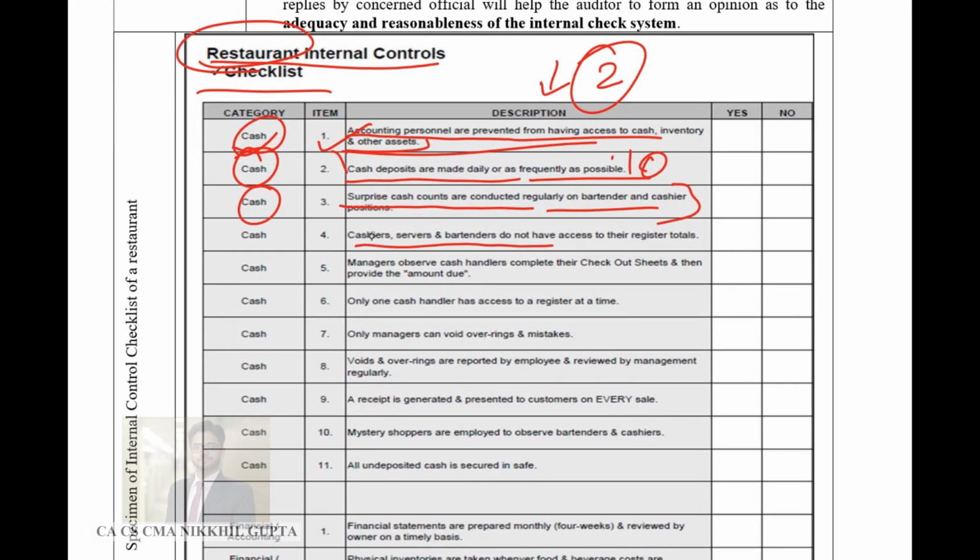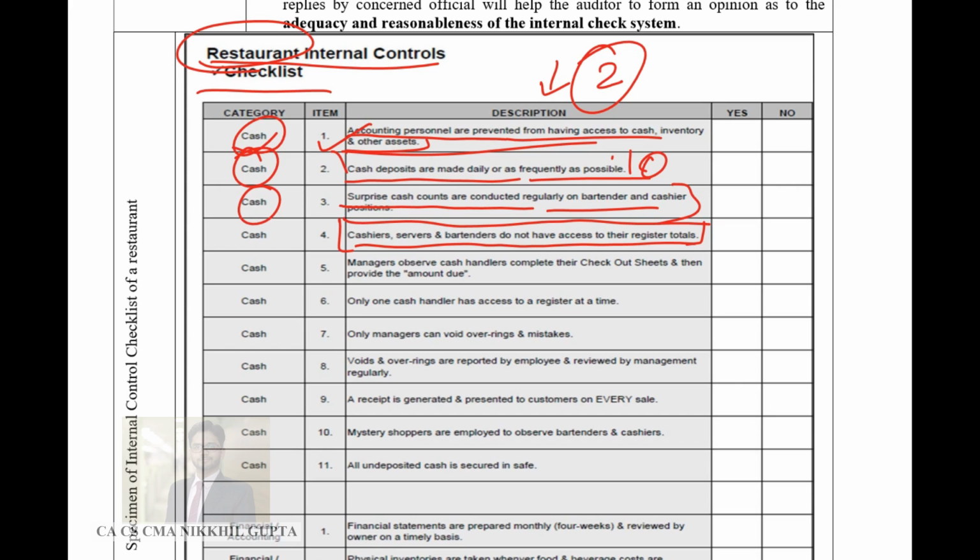Then, do the cashiers, servers and bartenders not have access to their register totals? The people who are doing the cash count should not have any access to the register of cash. If they have access to the register, they would try to match the cash balance they actually have with the register balance. This should not happen. The bartenders or the people handling cash should tell their balance to the finance people, and then the finance people should check it with the register. If the bartender had the cash register, the bartender could misappropriate the cash, siphon it off from the company, and that would not be a good situation.